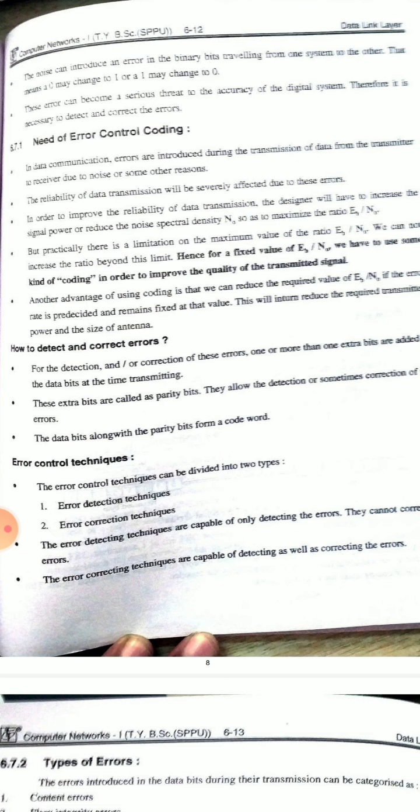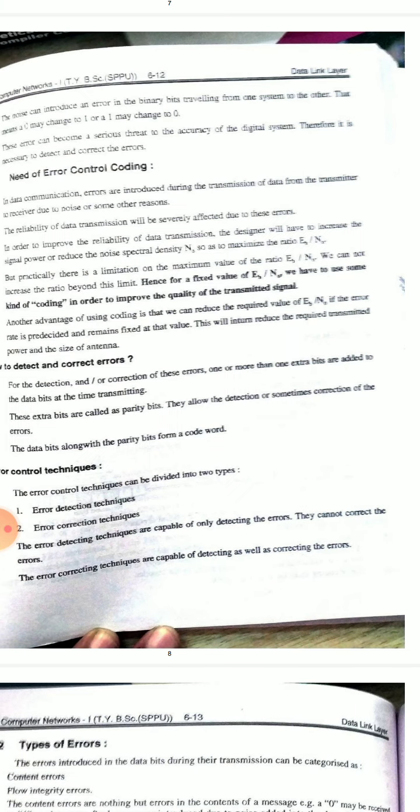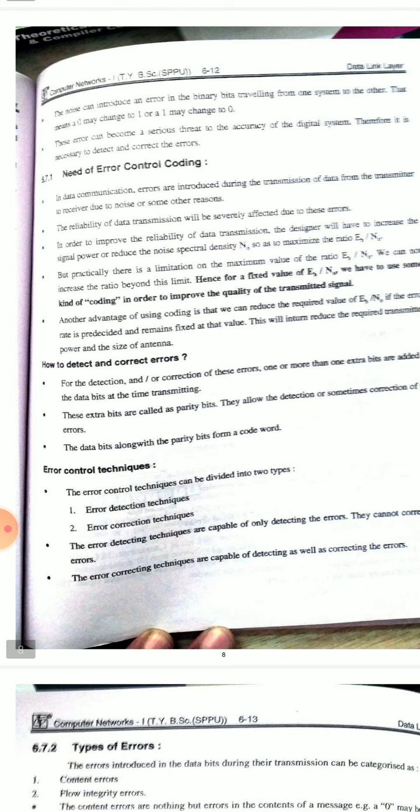For the detection and/or correction of these errors, one or more extra bits are added to the data bits at the time of transmitting. These extra bits are called parity bits. Extra bits added are called parity bits.